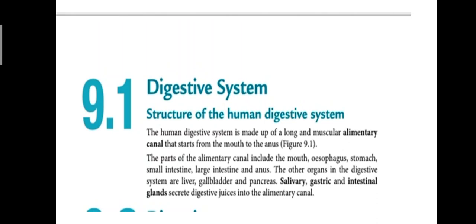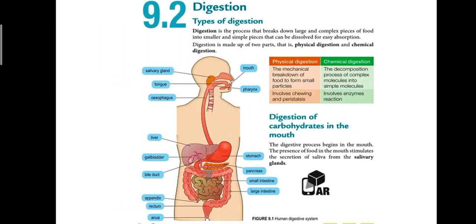The parts of the alimentary canal include the mouth, esophagus, stomach, small intestine, large intestine, usus kecil, usus besar, and anus. Other organs in the digestive system are the liver, hati, the gallbladder, hempedu, and also the pancreas. Salivary, gastric, and intestinal glands secrete digestive juices into the alimentary canal.